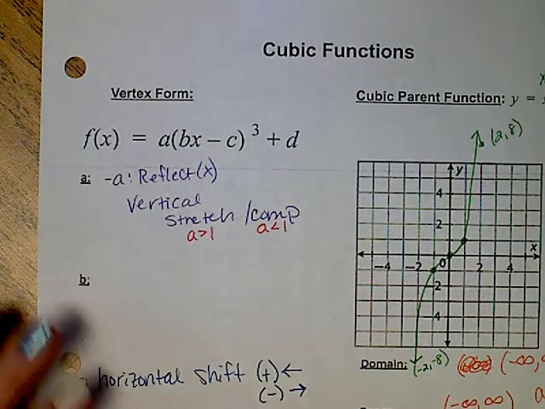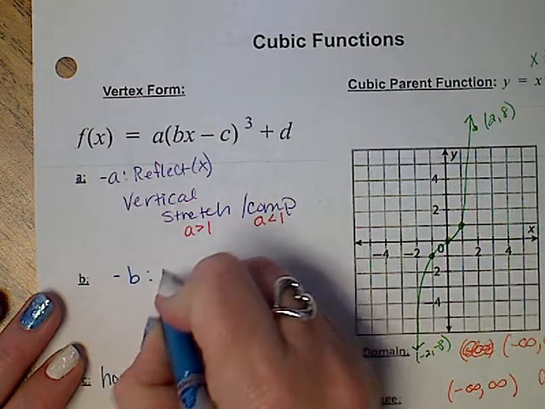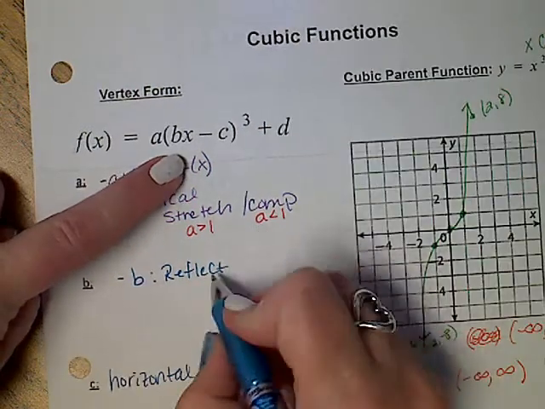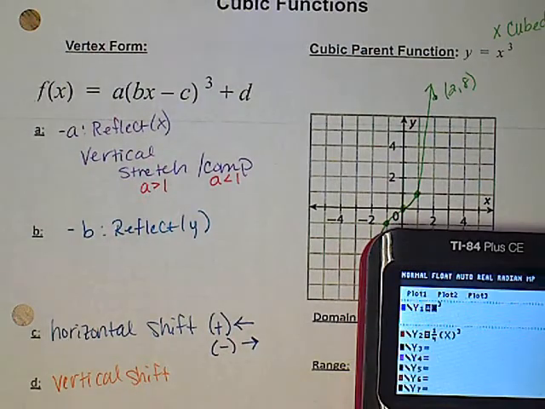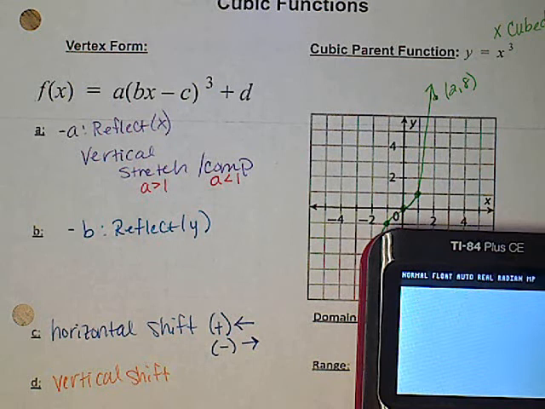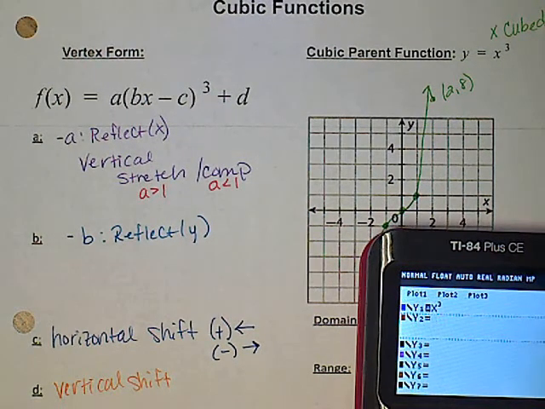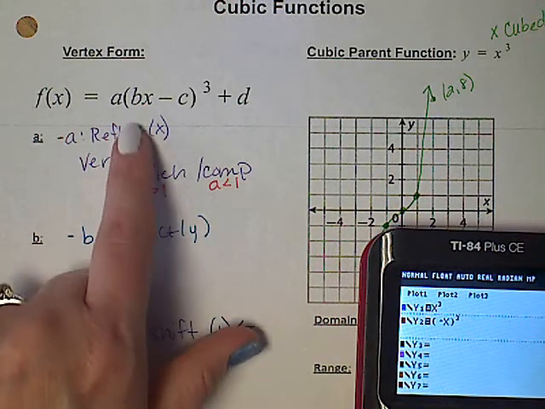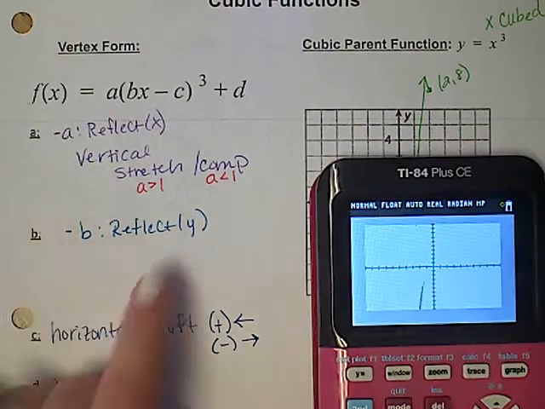And B is the one that is really, really, really a pain in the rear end. Negative B is still a reflect, just like negative A, except we're going over the opposite, so we're going over the y-axis. I will show you what that looks like. X raised to the 3rd power. Clear this out. Now, this time I need the negative inside the parenthesis with the X. Notice B is going to be inside the parenthesis.